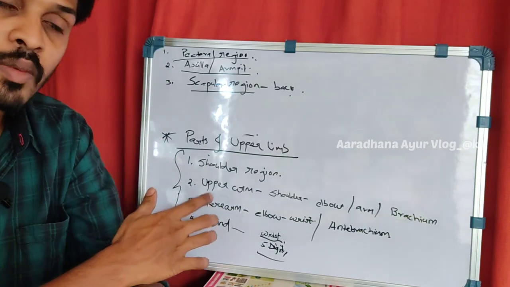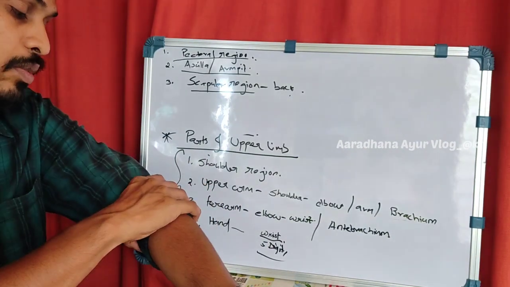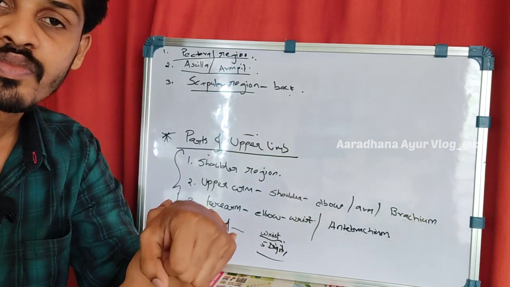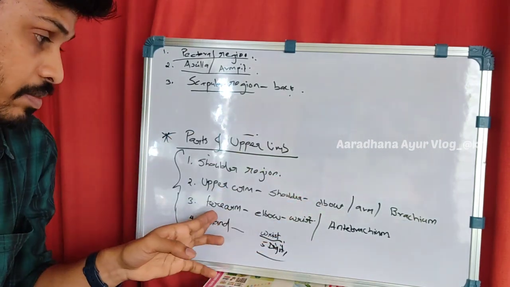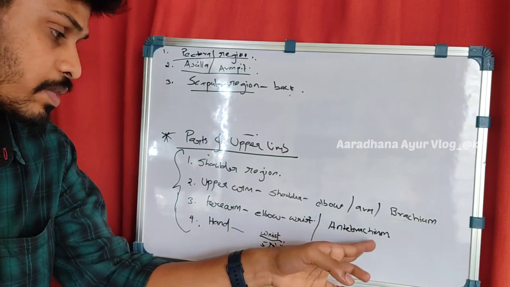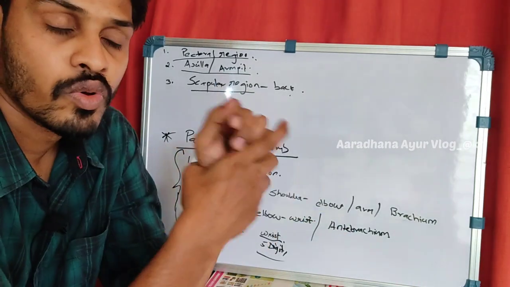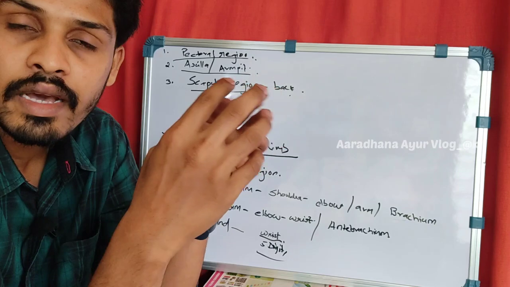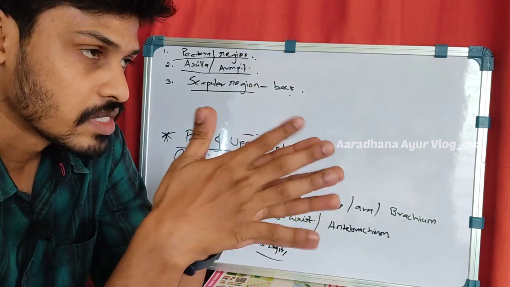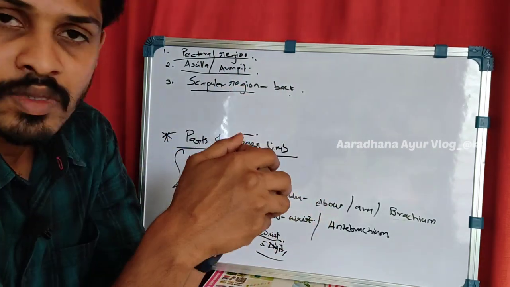And coming to the forearm, next going down from the elbow region to the wrist region, it is known as the forearm. It is also known as antebrachium. And next is the hand. So in the hand the wrist comes and the digits come. Okay, 5 digits are there which will be explained later.